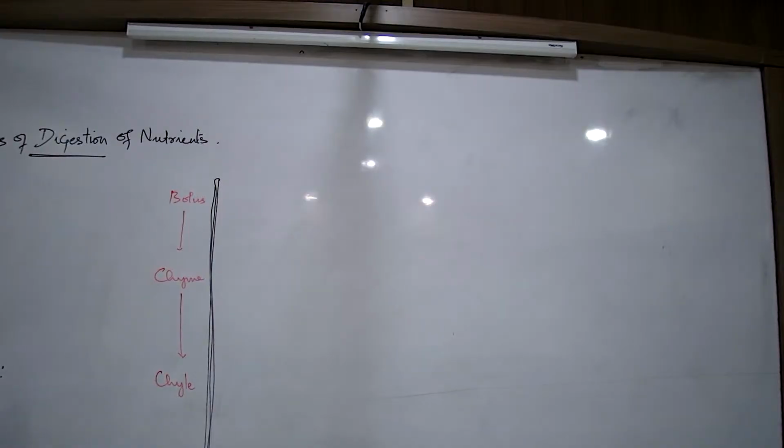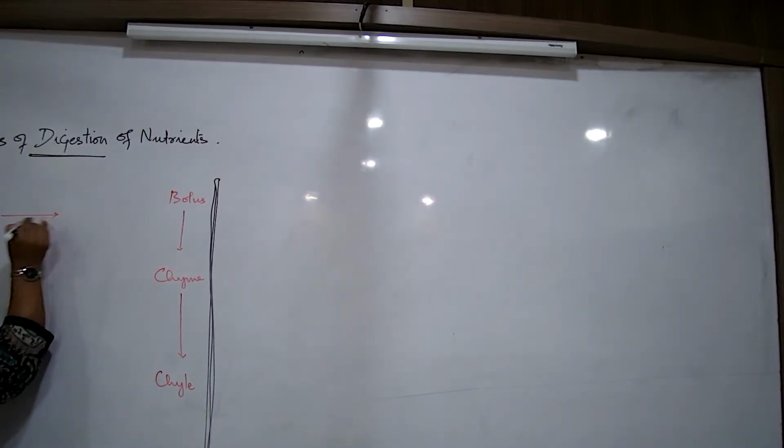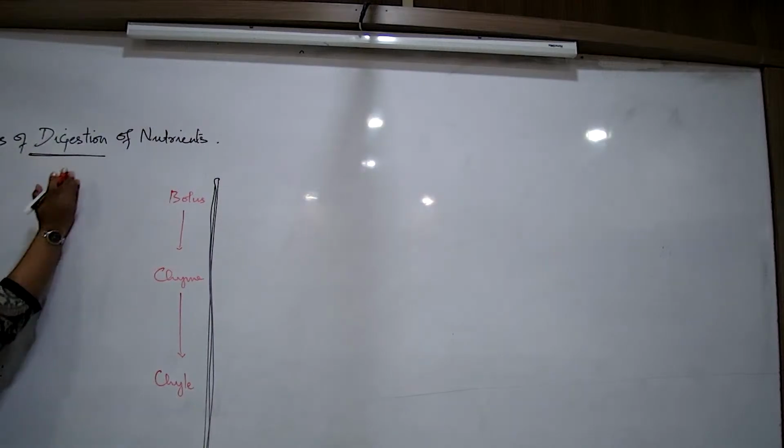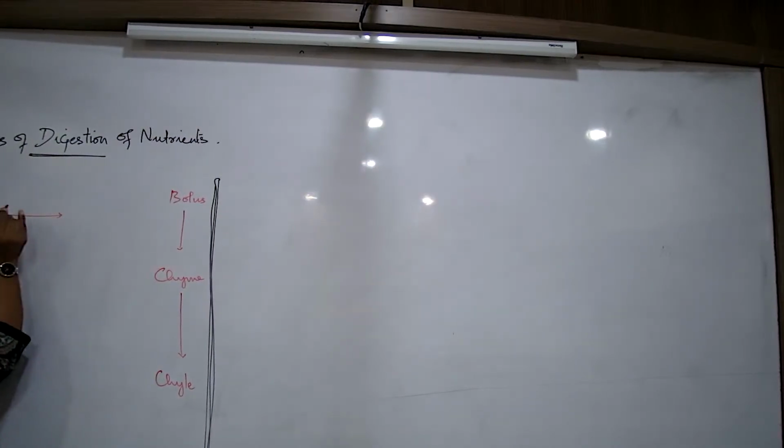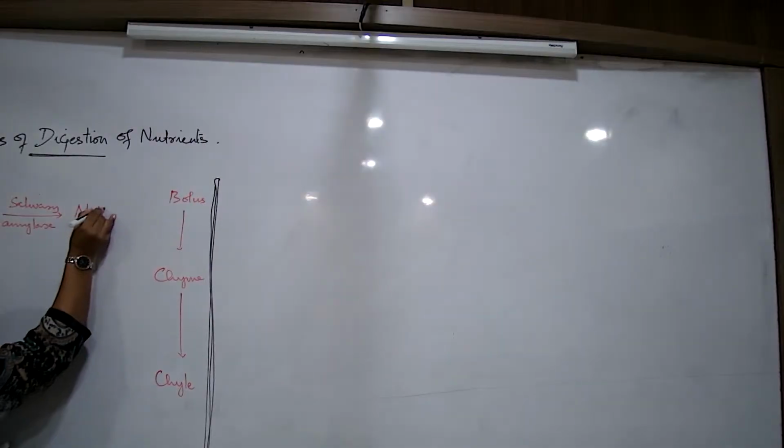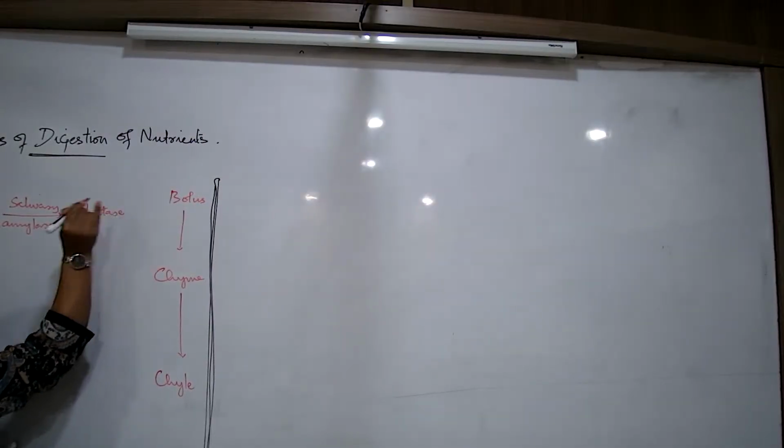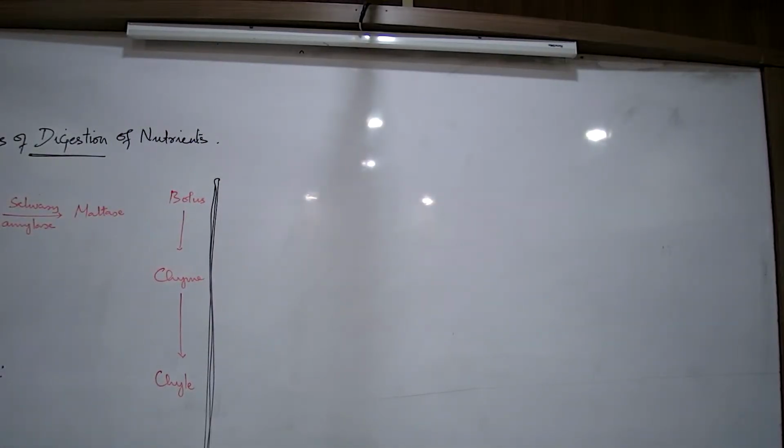So now, the steps of digestion. We start with the mouth. What is the step of digestion in the mouth? The starch getting broken down with the help of an enzyme. Which is that enzyme in the saliva? Salivary amylase. Starches are broken down by the salivary amylase to maltose.